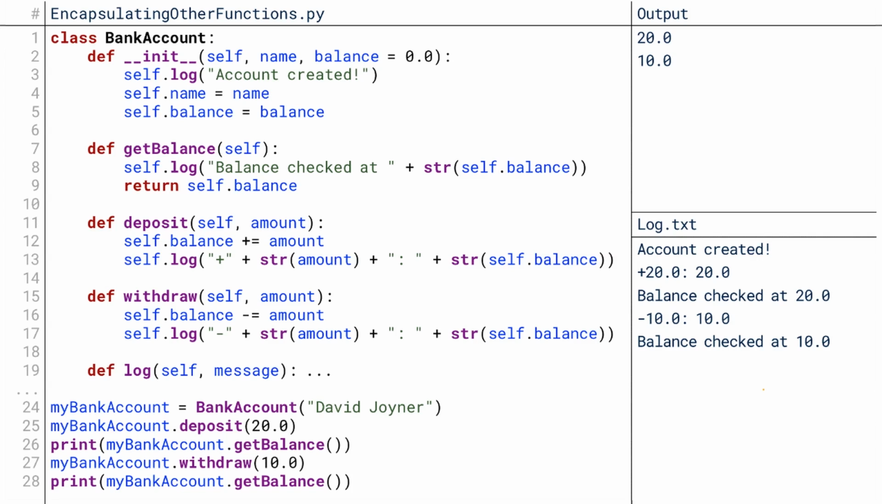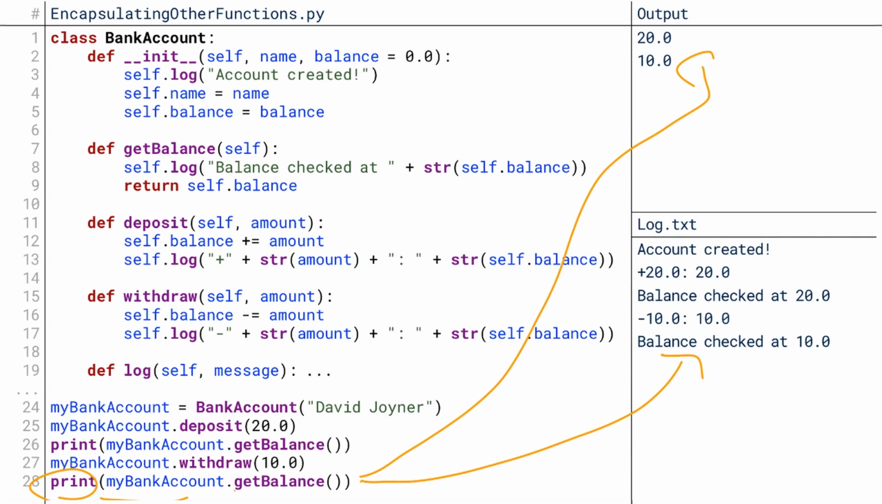Then on line 27, I call myBankAccount.withdraw 10. That kicks execution up into the withdrawal method. It sets my balance equal to itself minus the amount, and it logs that. It logs that we subtracted 10, and that the new balance is 10. 20 minus 10 is 10. And then finally, we check it once more, which both causes balance checked at 10 to be logged and 10 to be outputted, because we're printing the result of myBankAccount.getBalance.